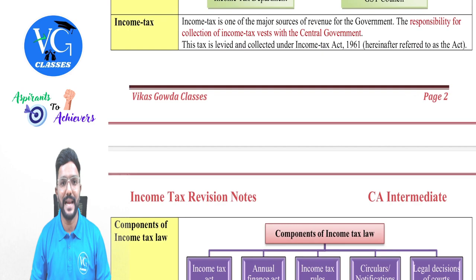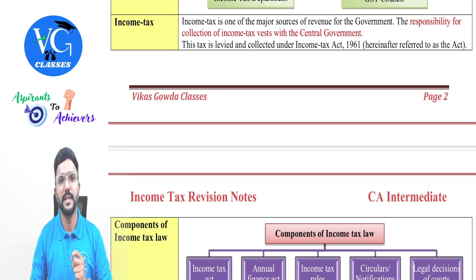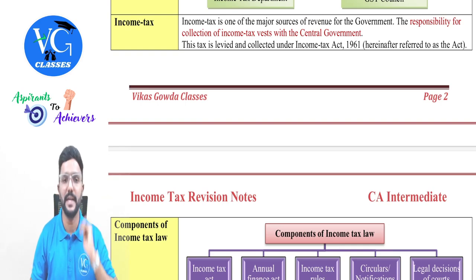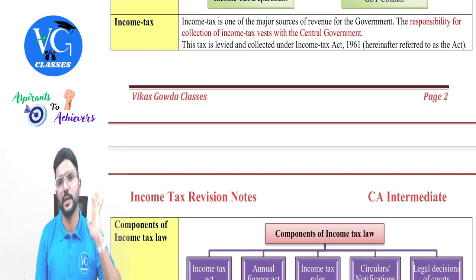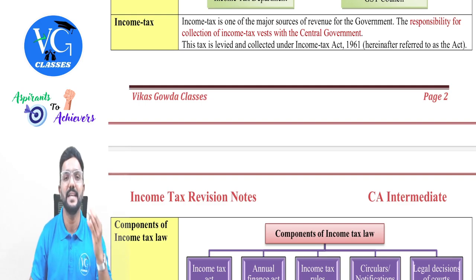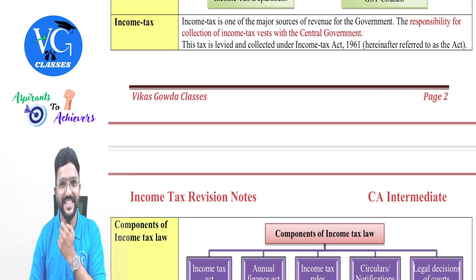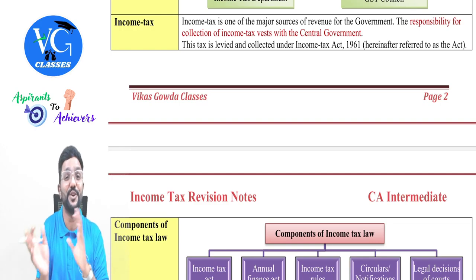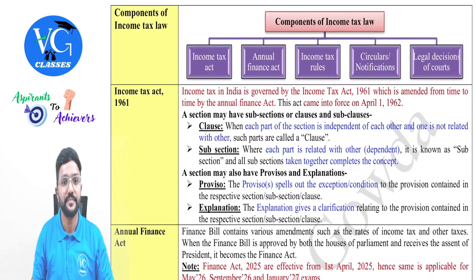Then coming to income tax. Income tax is one of the major sources of revenue to the central government. The power to levy and collect income tax in India is with the central government. This tax is the major source of revenue to the central government, guys. And it is levied once in a year, not every month, because GST is levied and collected every month, whereas income tax is levied and collected once in a year. Got it, no? Yes, because after studying indirect tax, you should not get confused with income tax. Anyway, we will take up indirect tax later.